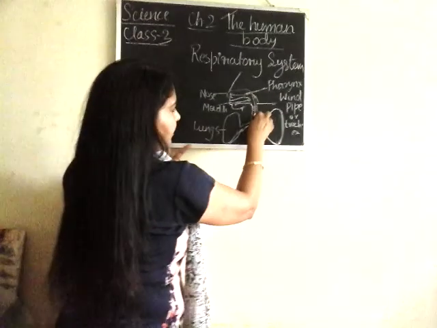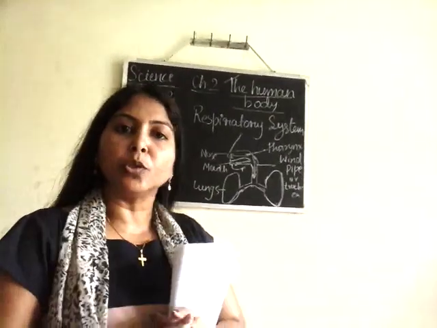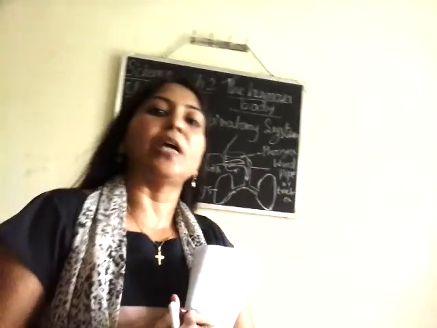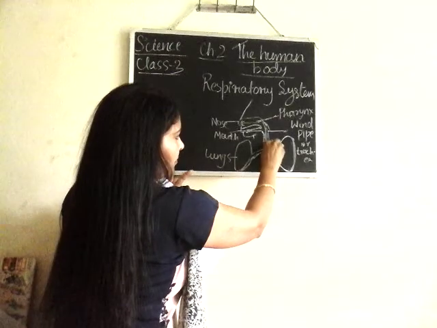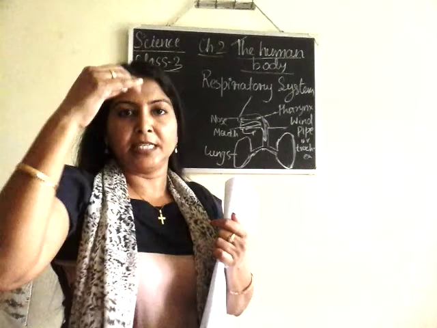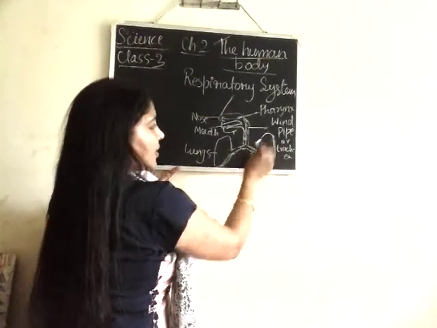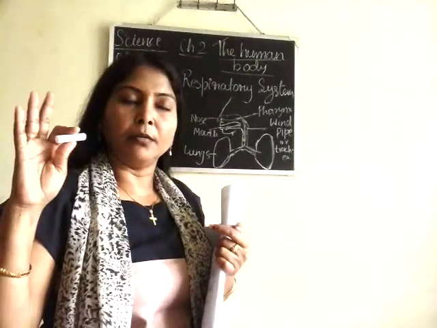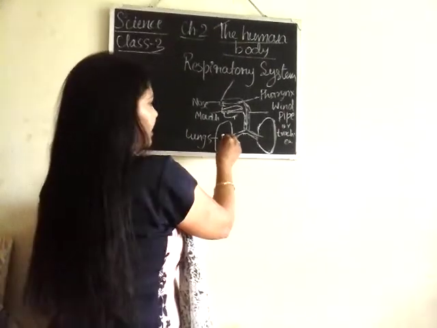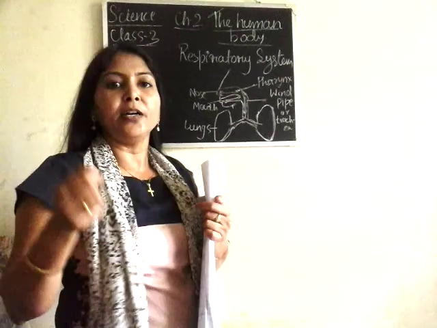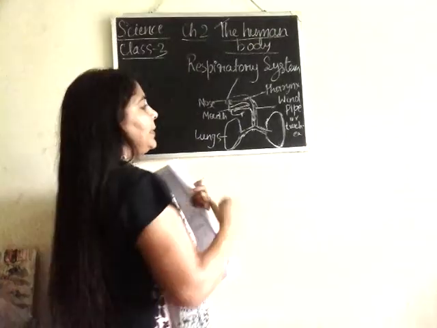This windpipe is also known as the trachea. Now when the air passes through the trachea, it reaches two spongy, bag-like structures known as lungs. They are two in number. And what do they do for us? What is the basic function of the lungs?